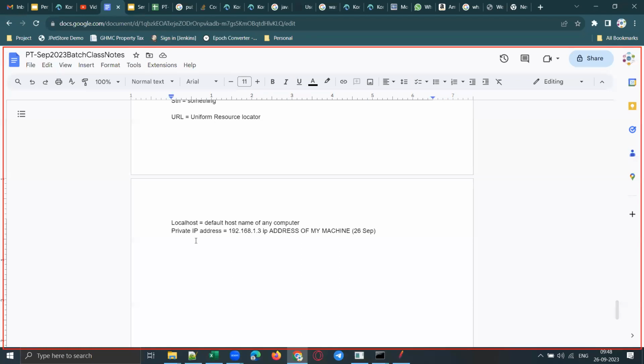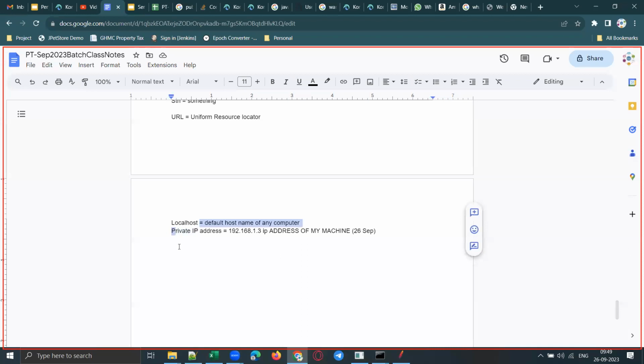That means, suppose 5 devices are connected to your Wi-Fi router, right? Each device will have a specific private IP address. Suppose you have 2 laptops, an office laptop and your personal laptop, and you have a smartphone. These 3 devices will have 3 different private IP addresses. But to the external world, there will be something called public IP.